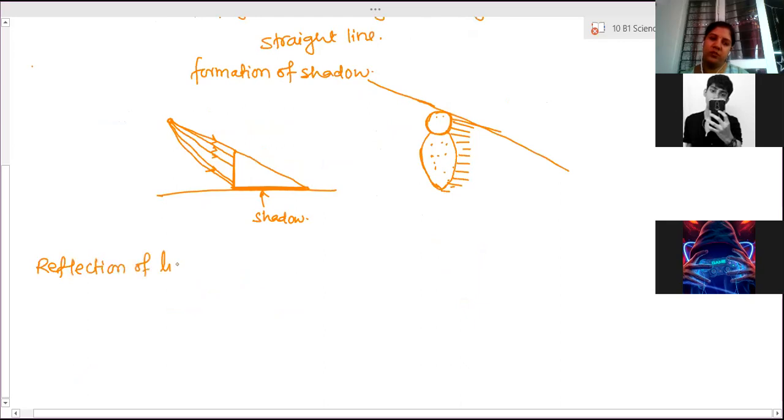Now, what is meant by reflection of light? First, the media through which the light travels. The media through which the light travels are divided into three types, depending on the passage of light.